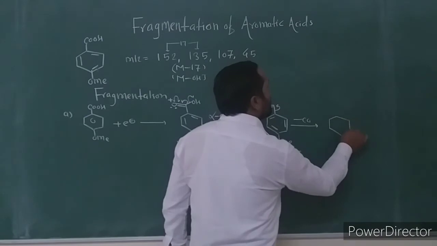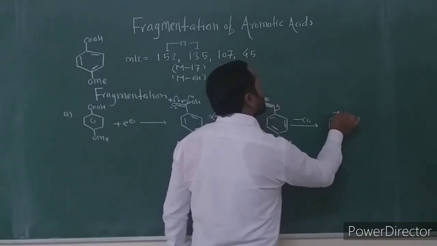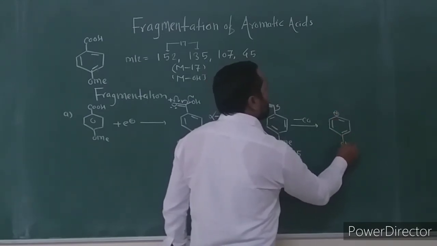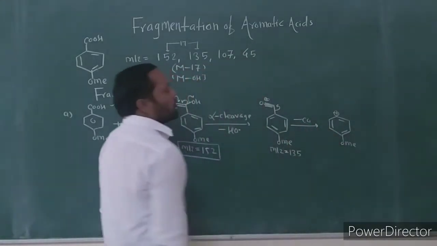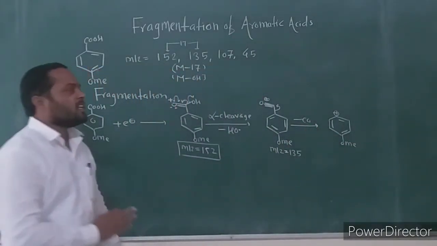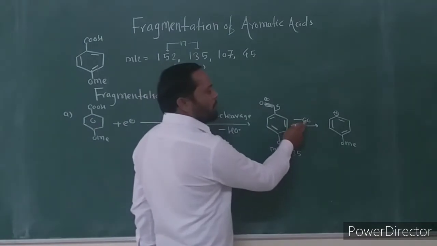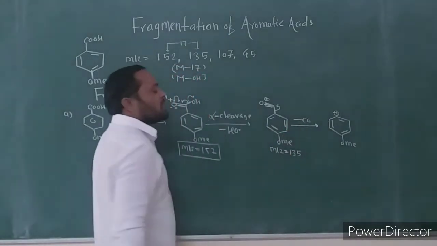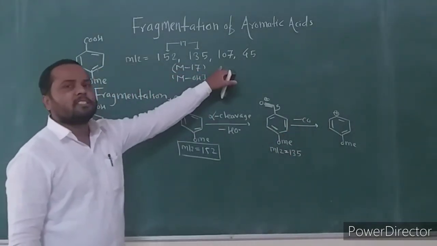Then, as we already discussed, after the formation of the phenylacylium ion, it undergoes loss of carbon monoxide, and the phenyl cation fragment is formed. 135 minus 28, the carbon monoxide mass is 28, gives 107.